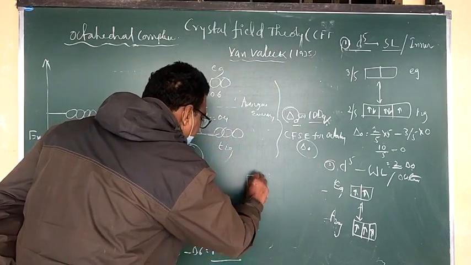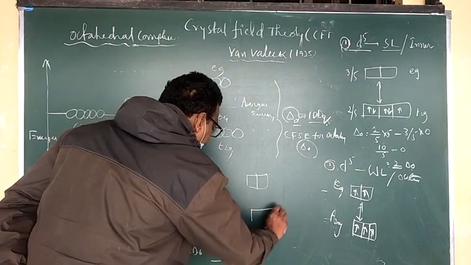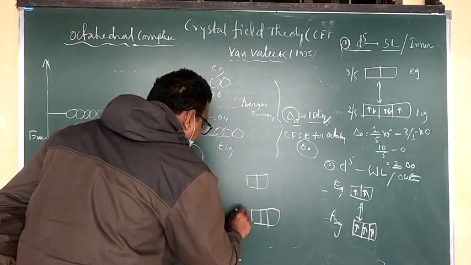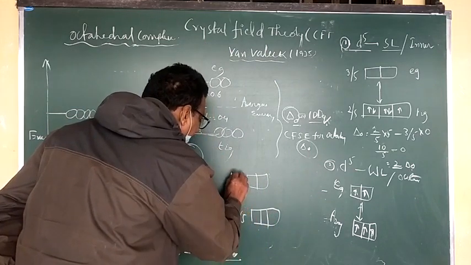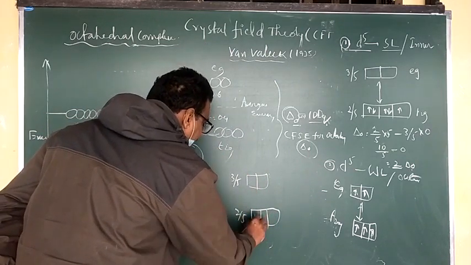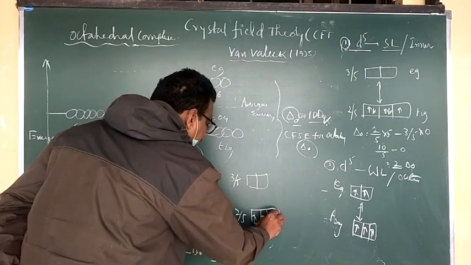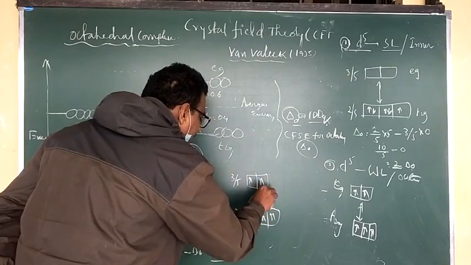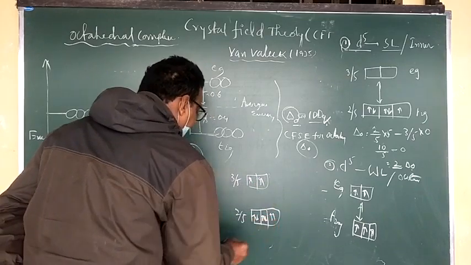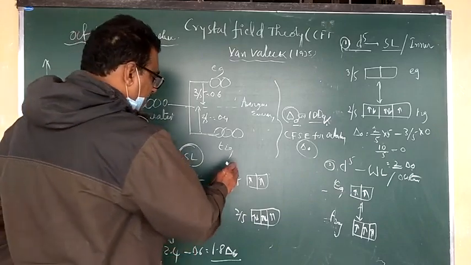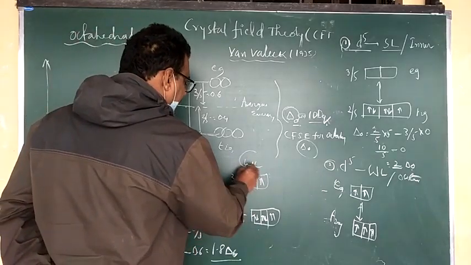For a weak ligand, there are 2 subshells with 2/5 and 3 subshells with 3/5, and we fill the first, second, third, fourth, fifth, sixth, seventh electrons for d7. This second case is the weak ligand.